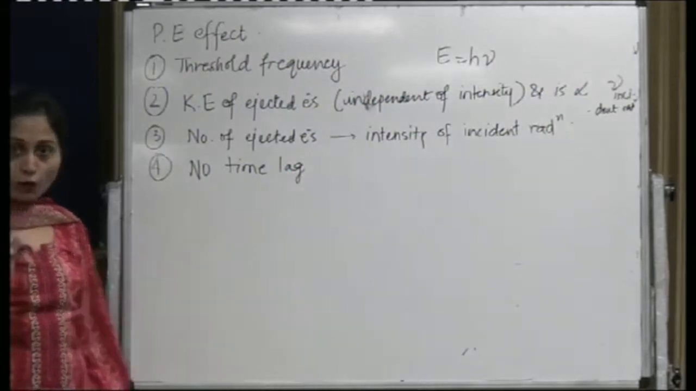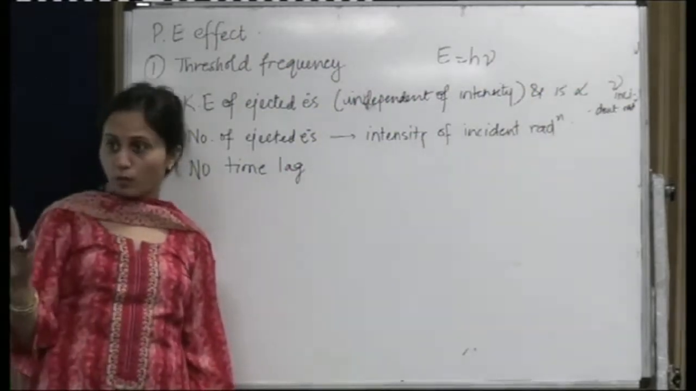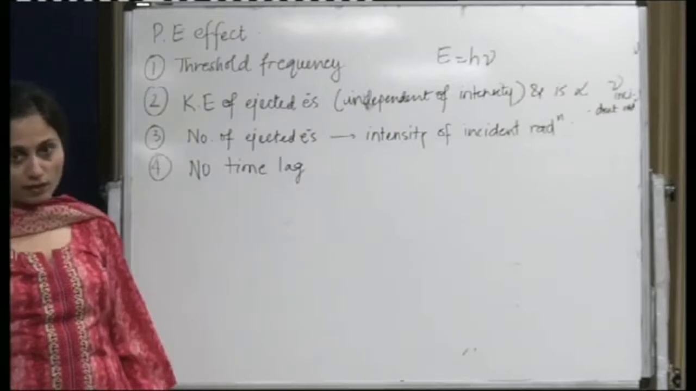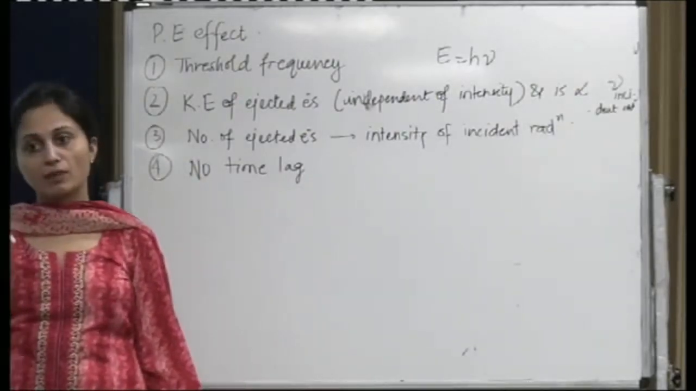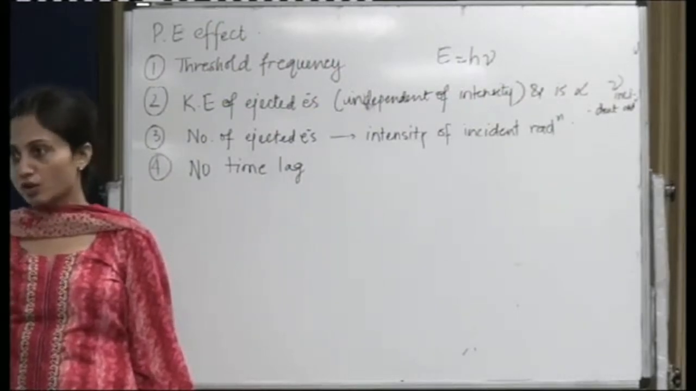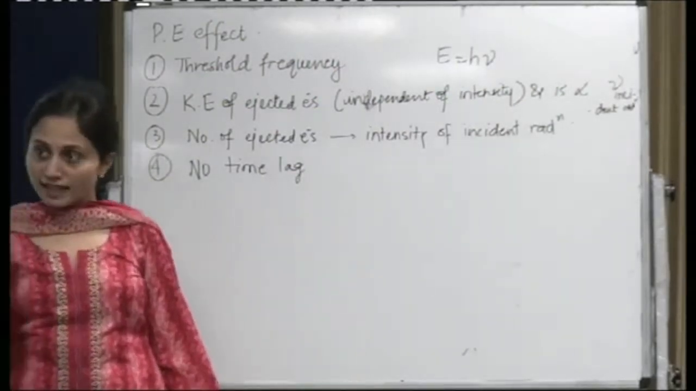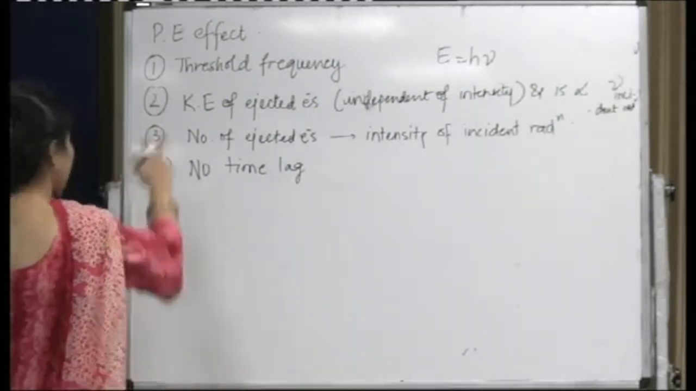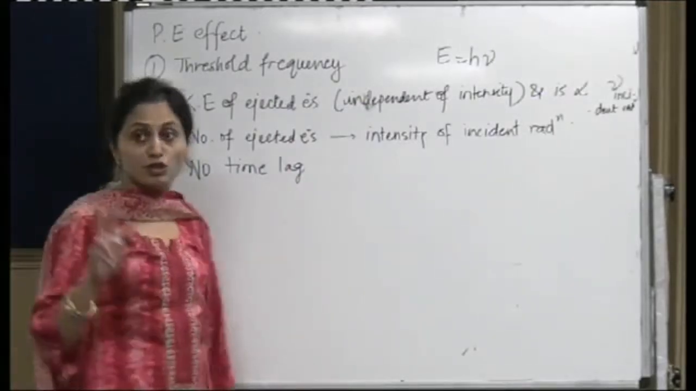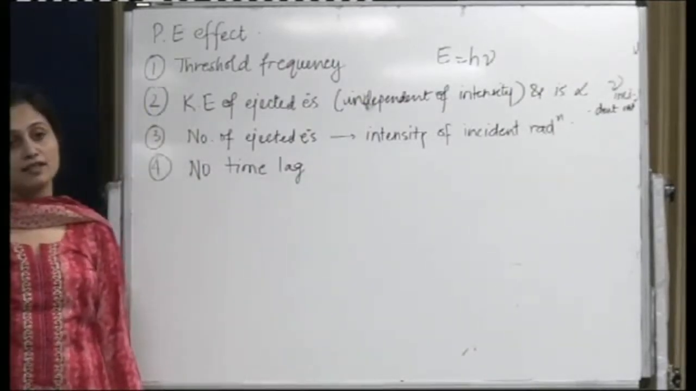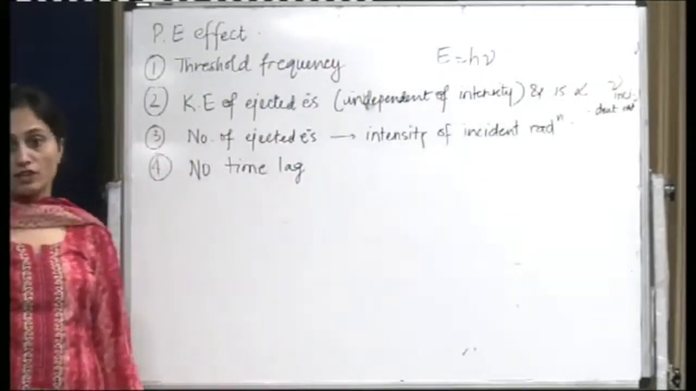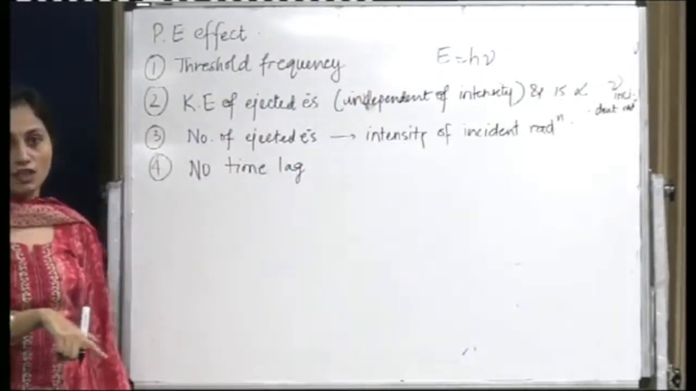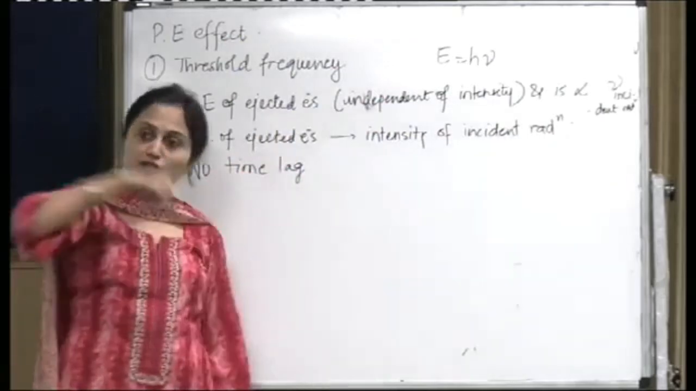Okay, so photoelectric effect has 4 important points. One, threshold frequency. You all understand the meaning of threshold frequency? It's the minimum frequency which is required for the ejection of electrons to take place. Then the second thing is that the kinetic energy is directly proportional to the frequency of the incident radiation. Then the number of ejected electrons will depend upon the intensity. So both these points were a violation of the earlier theories.